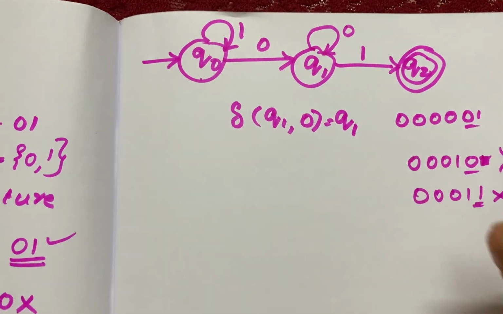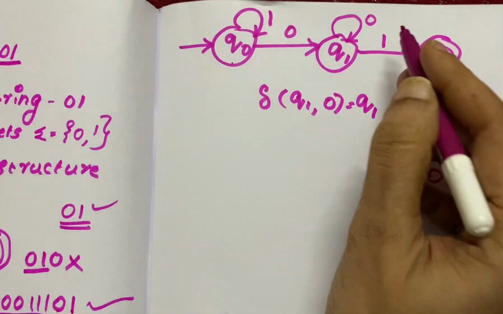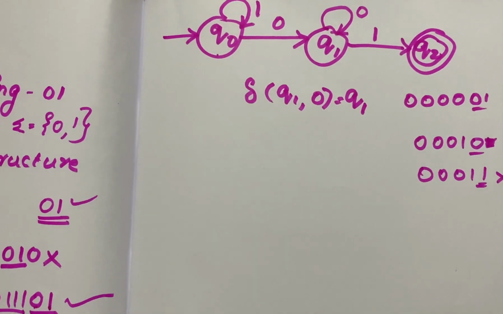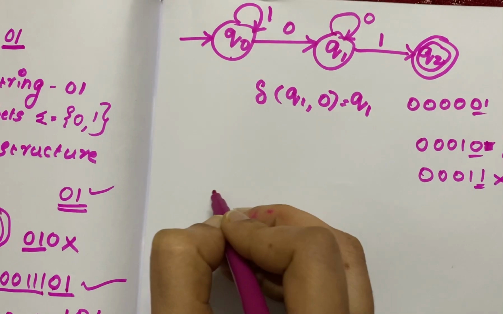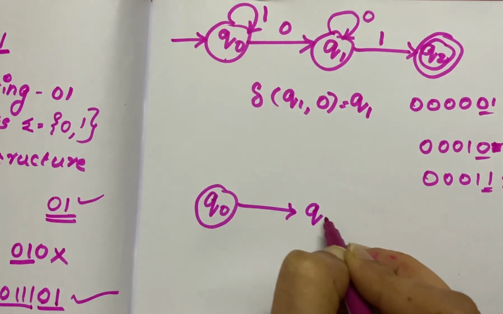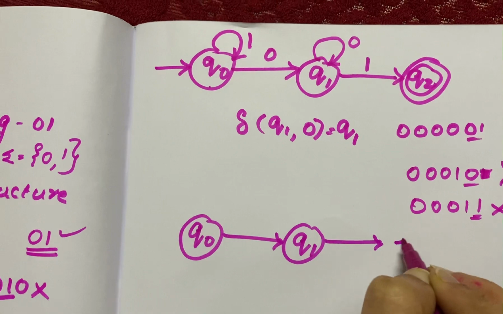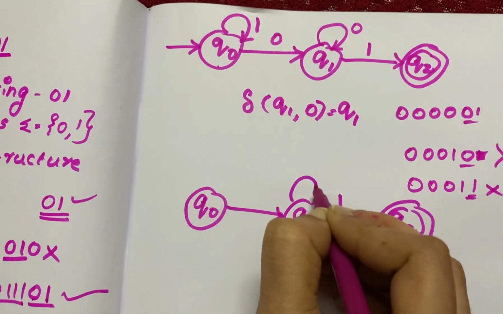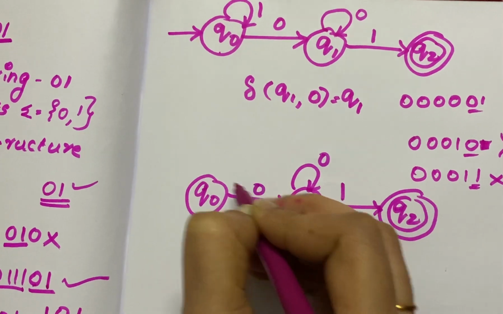So after this string, after this 1, again if 0 or 1 comes, what you have to do? That is our next question. So at that time what you have to do is Q0, Q1, Q2. Okay. So all these states you have to draw. Remaining everything will be the same.